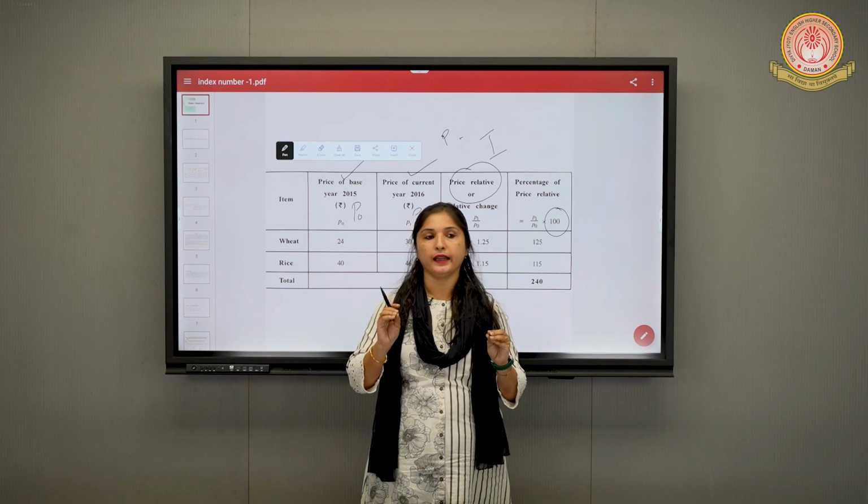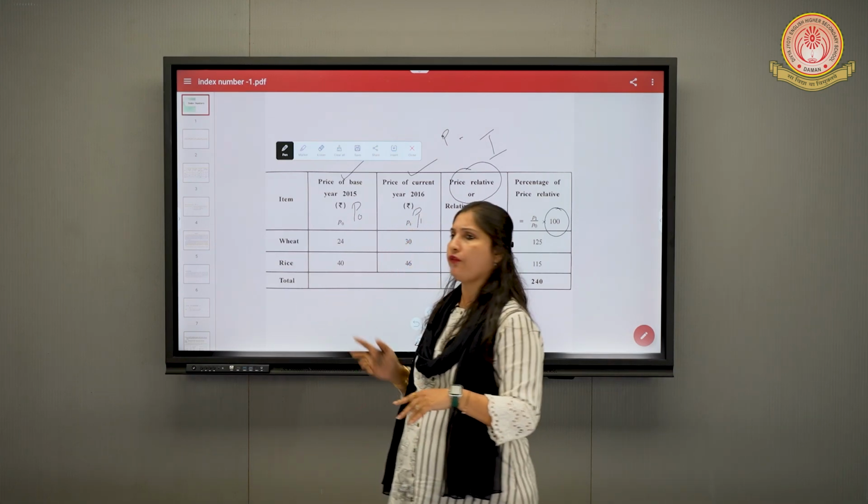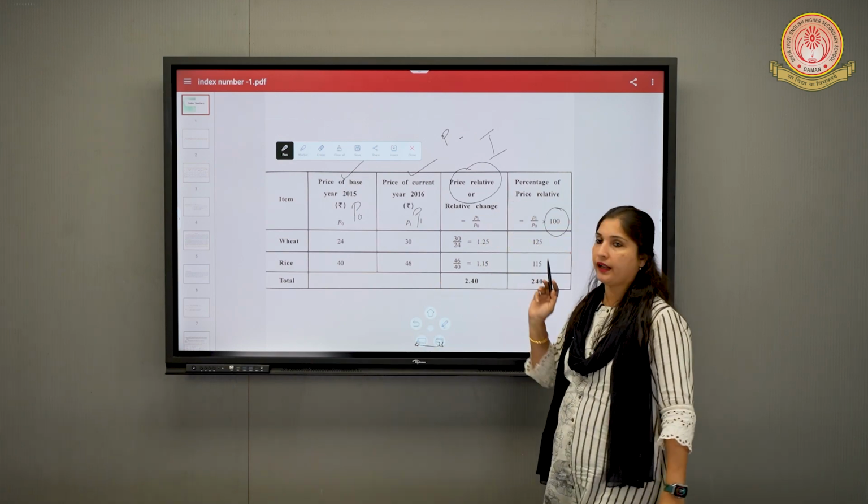What we are going to do in index number? We are going to find the percentage change. Is it clear? It can be of any item. Now can you see there are more than one item?